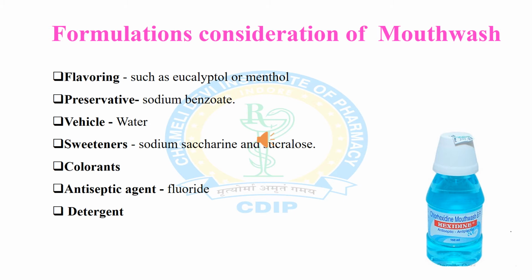Next is coloring agent or colorant for color, antiseptic agent such as fluoride, and detergent to produce foam, which is used for cleaning of oral cavity.